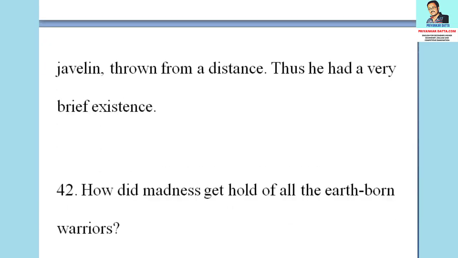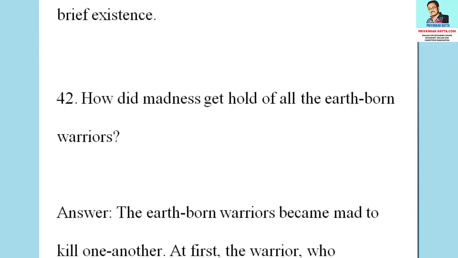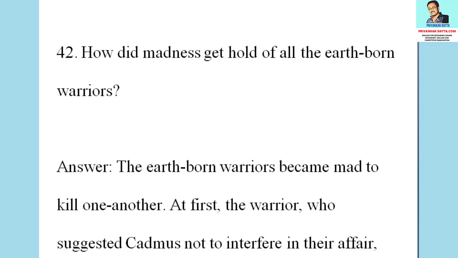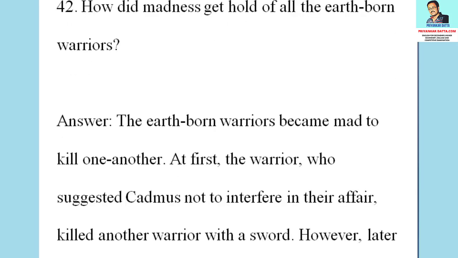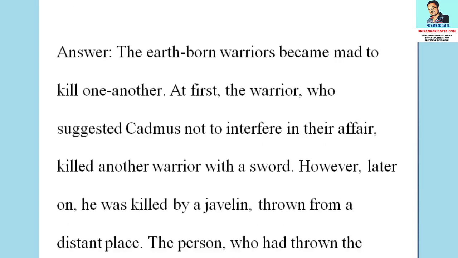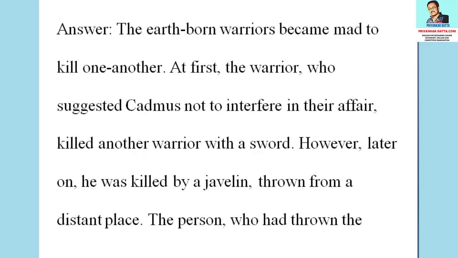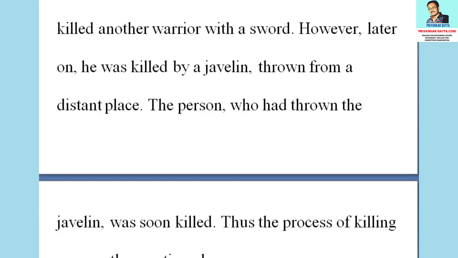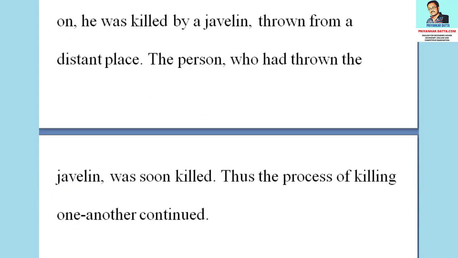The 42nd question from this section is, how did the madness get hold of all the earthborn warriors? The answer to the question is, the earthborn warriors became mad to kill one another. At first, the warrior who suggested Cadmus not to interfere in their affair killed another warrior with a sword. However, later on, he was killed by a javelin thrown from a distance. The person who had thrown the javelin was soon killed. Thus, the process of killing one another continued.